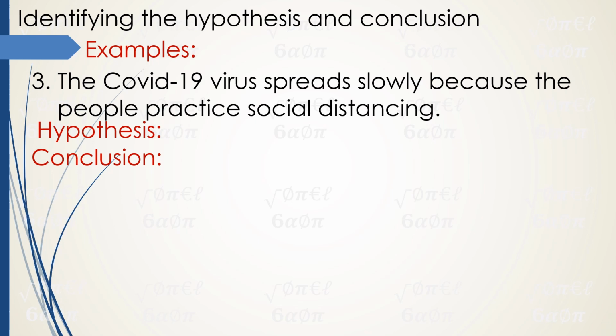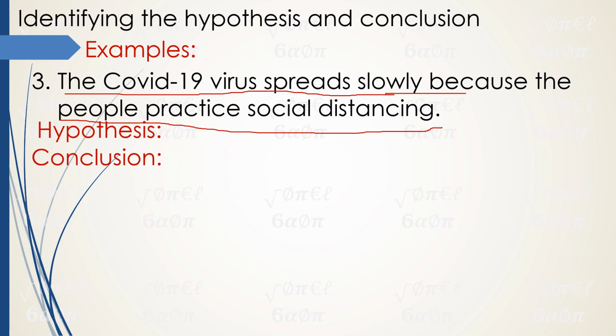Let's have number 3. The COVID-19 virus spreads slowly because the people practice social distancing. So, wala tayong nabasang if at saka then. So, let's try to identify the hypothesis or yung cause. Ang cause ba ay yung the COVID-19 virus spreads slowly? Or ang cause ay yung people practice social distancing? So, ano kaya ang cause sa dalawa?